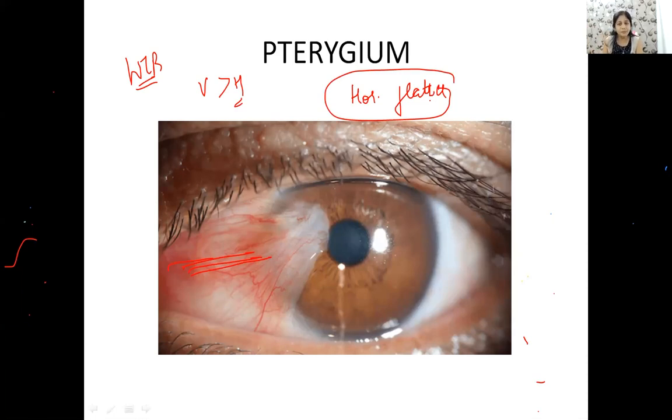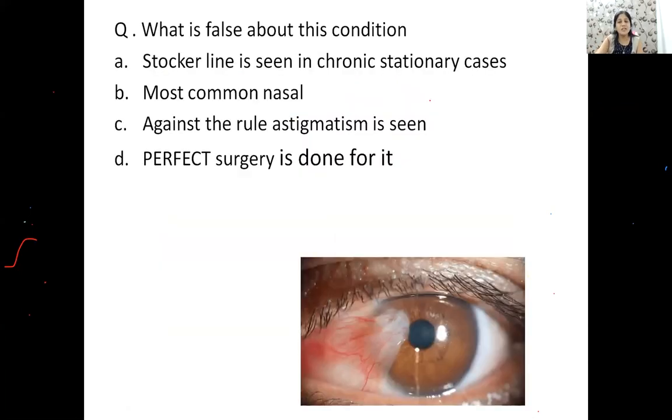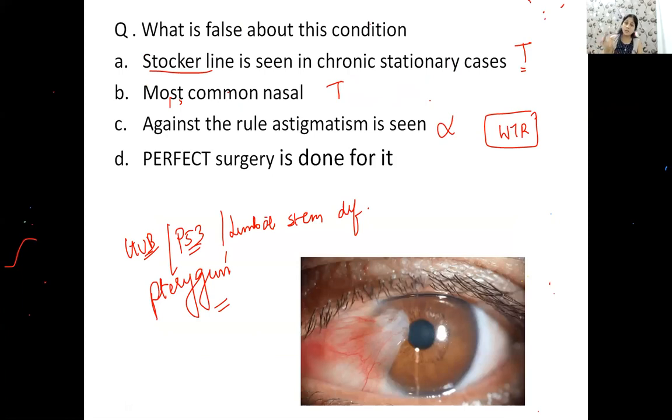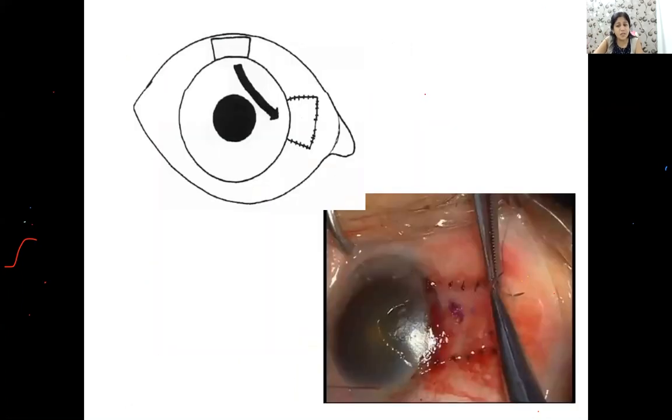So what would happen? This will be an exaggeration of the with the rule astigmatism itself. Okay. So in pterygium you initially get with the rule, but later on you can also have irregular astigmatism as well, but never against the rule. Please remember. Okay. Now what about this perfect surgery? What is this perfect surgery?